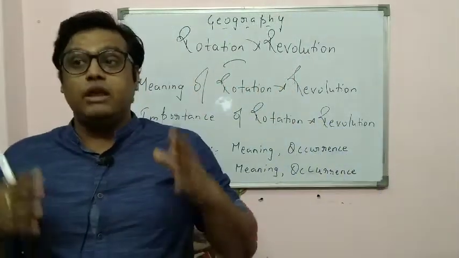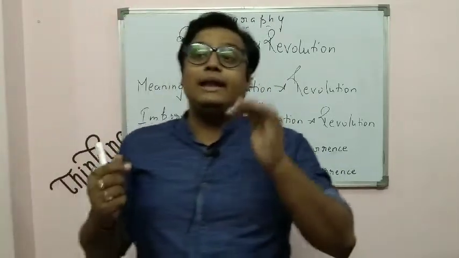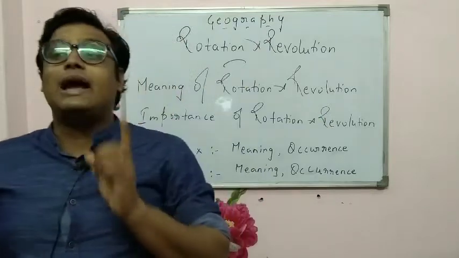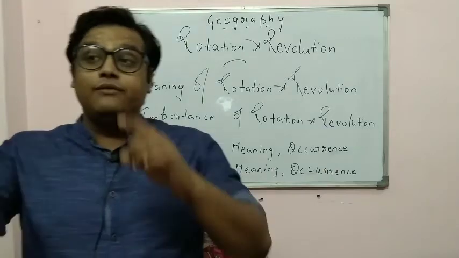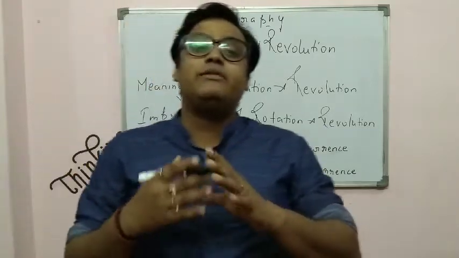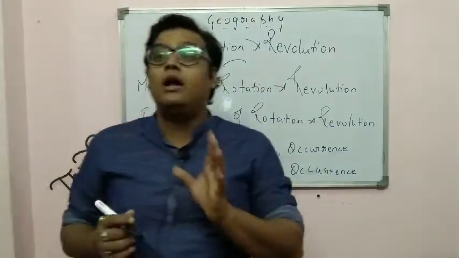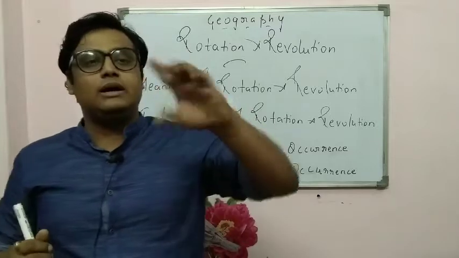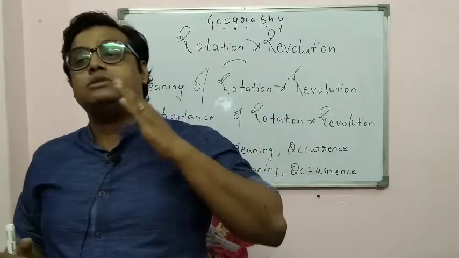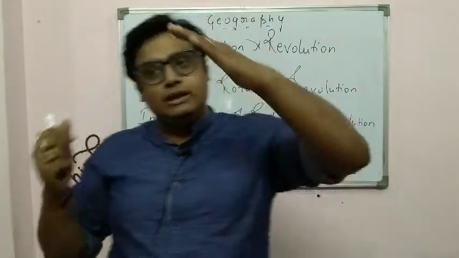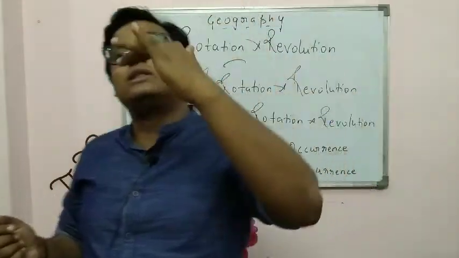So what is equinox? Equinox is basically a situation when the equator is directly in front of the sun. We can also say it is a phenomenon where the sun stands still. It is a phenomenon which occurs 2 times a year. When the earth is rotating as well as revolving around the sun, due to the inclination of the earth, 2 times in a year the sun is directly shining over the equator.